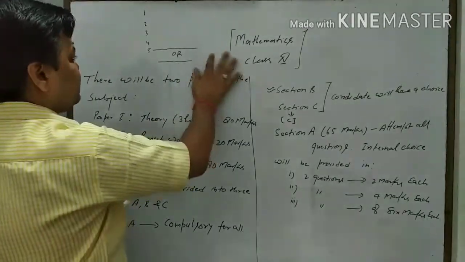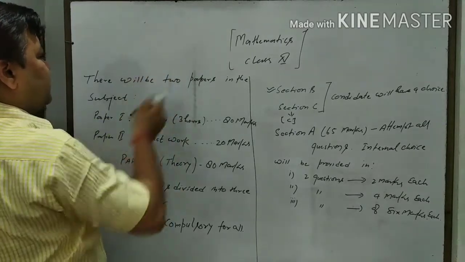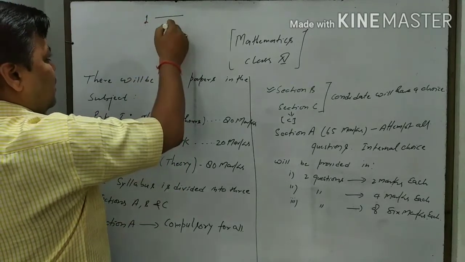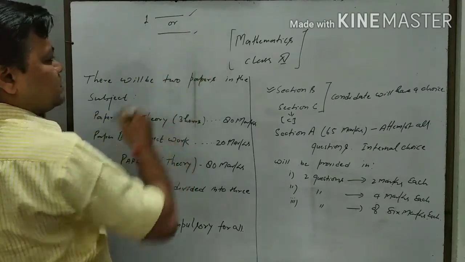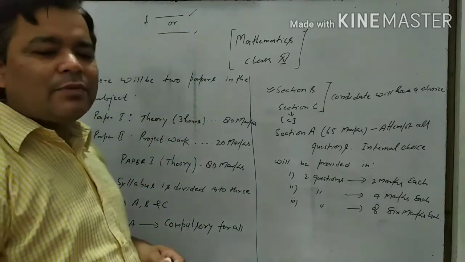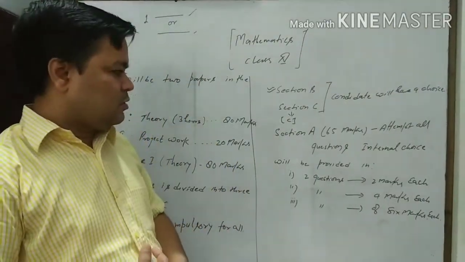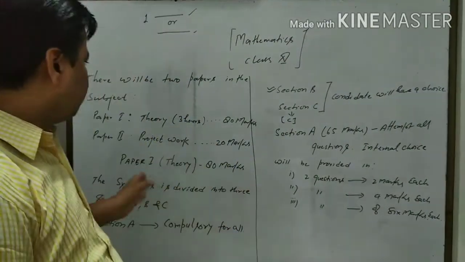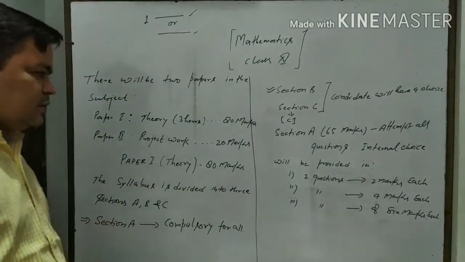Similarly, maybe question number 1 is given here, or a sub question, and we have to choose any one. This type of question is called an internal choice question. In this way, this is the total about section A and section B.